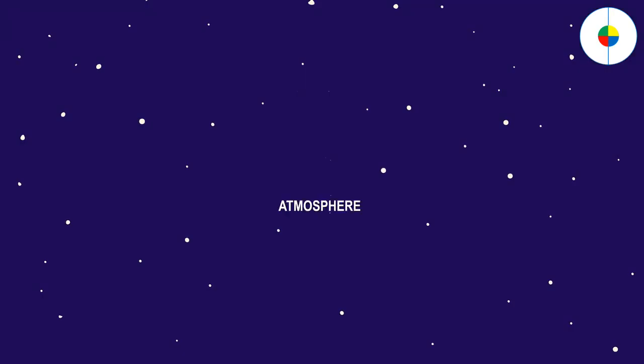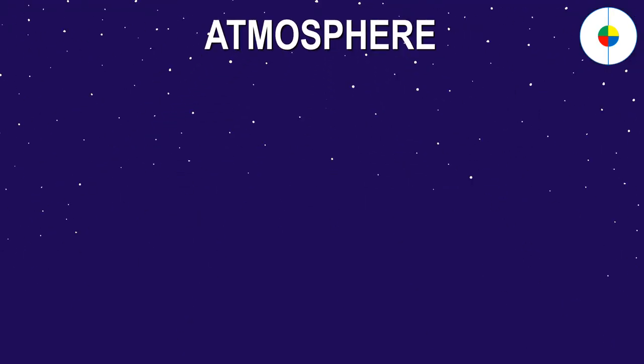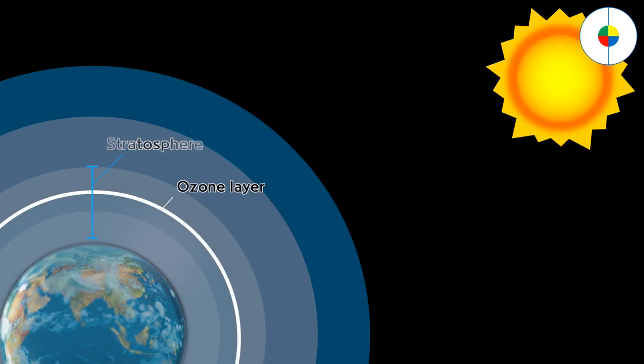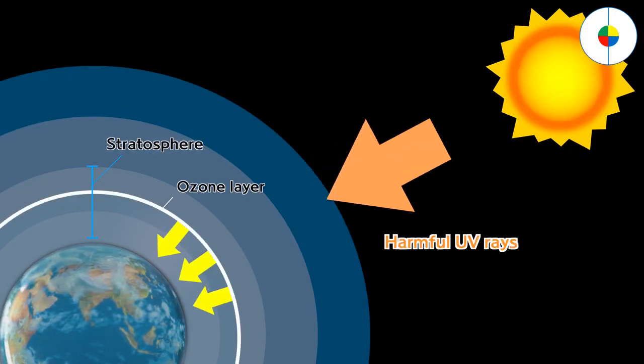Earth also has an atmosphere in layers: troposphere, stratosphere, mesosphere, thermosphere, exosphere. The ozone layer, which is in the stratosphere, protects us from the sun's ultraviolet rays.